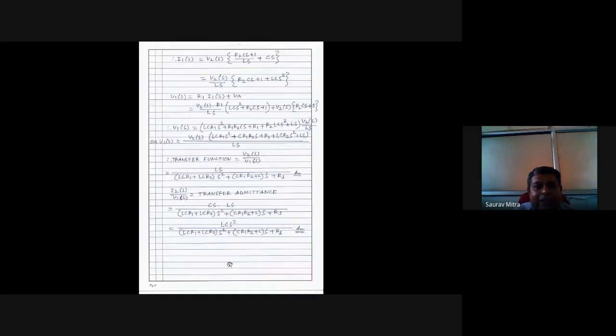So three things you have found out. What is the first thing you have found out? I2S in terms of V2S. Second, you have found VA in terms of V2S. And third, you have found out I1 in terms of V2S. Is it visible? Everything I am finding in terms of V2S. What is V2S?